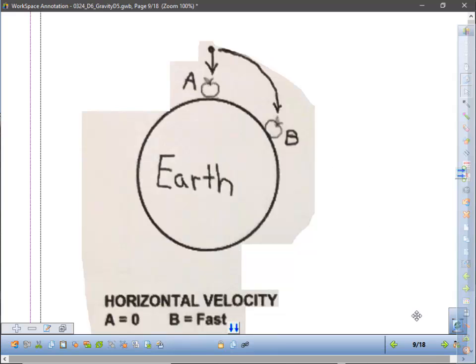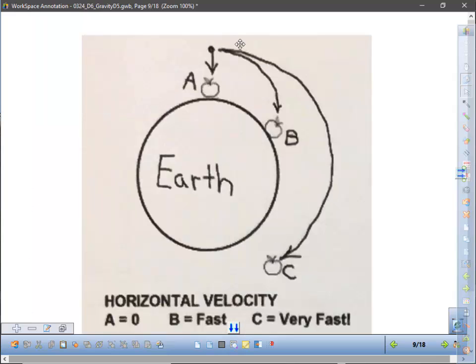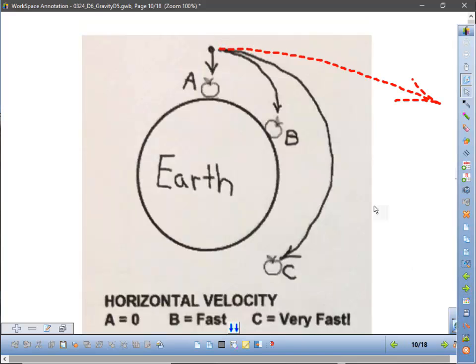If I throw it fast enough, imagine what will happen. It will go so far that even though it's falling towards the earth, it won't actually ever hit the earth. This is called an orbit. This is how we get something in orbit, right? If it goes fast enough sideways, even though it's falling downwards, it never actually reaches the earth. We have to have just the right velocity, and it'll go in an orbit. What do you think will happen if I throw it even harder than this? It will leave orbit of Earth.